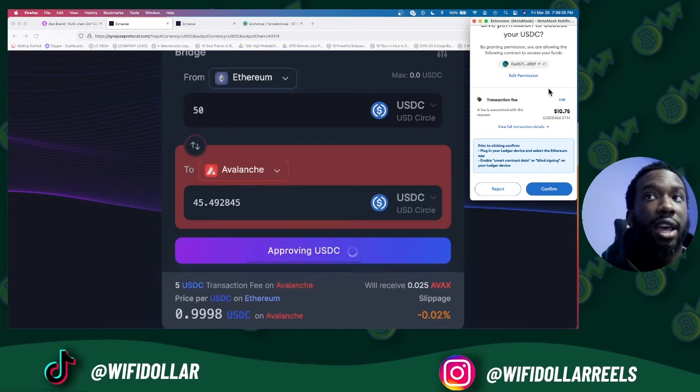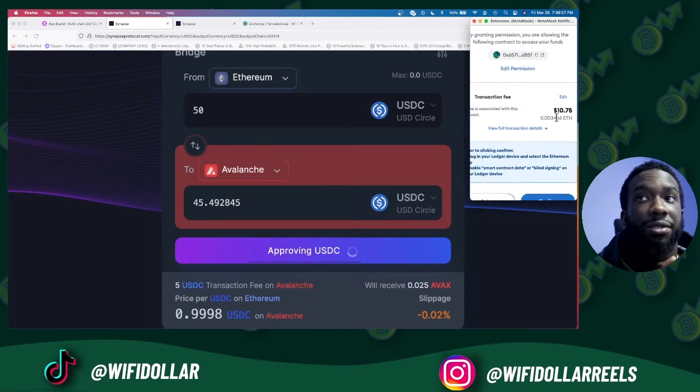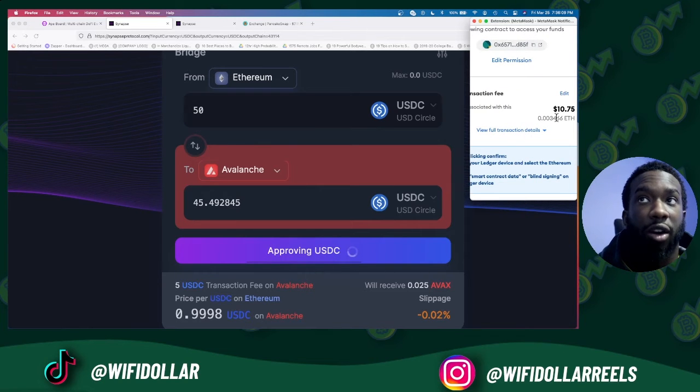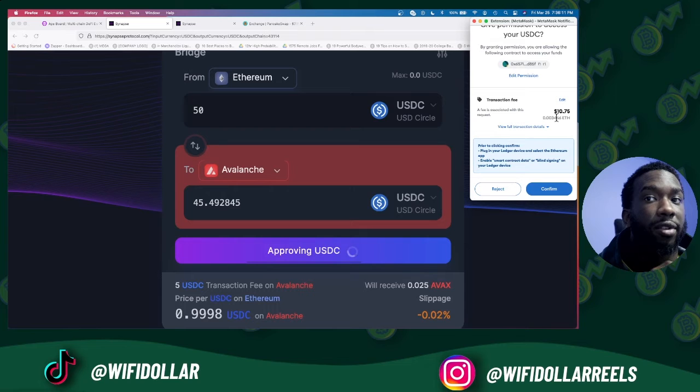Like I said, the gas fee right now is $10. That'll be subtracted from whatever, so of the $50, you would only get $40. Plus, you would get a $5 USDC transaction fee from Avalanche. So you will end up paying about $15 in fees for a $50 transaction. Now, is that worth it? It depends on what you're trying to do. That's why you have to know what you're trying to do.